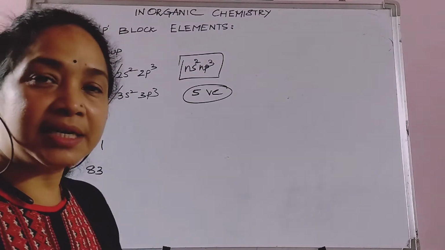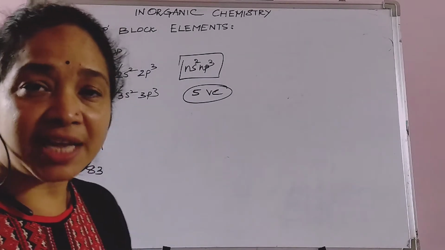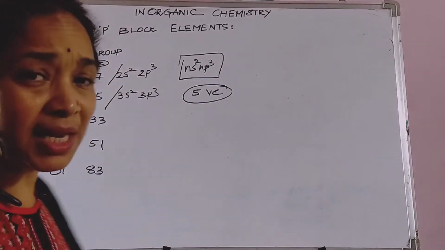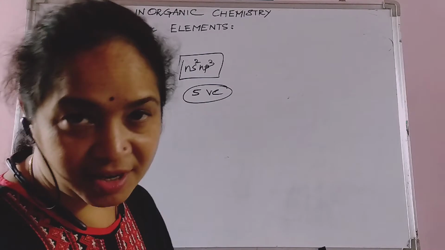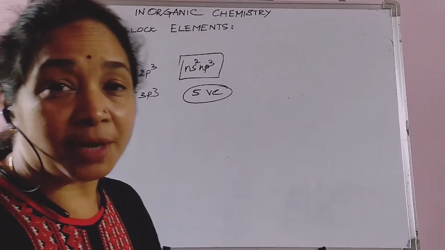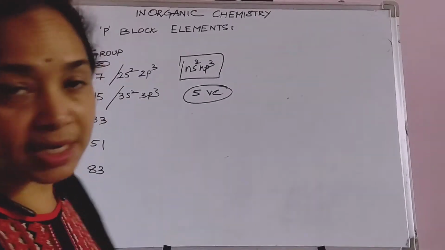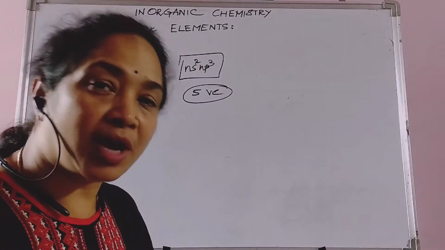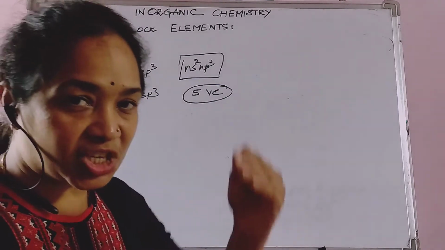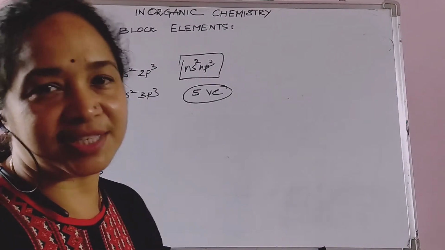Now the ionization enthalpy decreases as you move down from nitrogen to bismuth, as the metallic nature increases and the non-metallic nature decreases. Nitrogen is more electronegative when compared to phosphorus and the remaining elements; it is the most electronegative element in this 15th group. Ionization enthalpy decreases, and electronegativity also decreases.